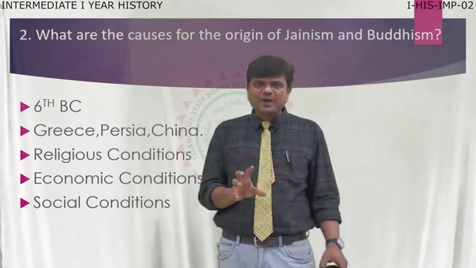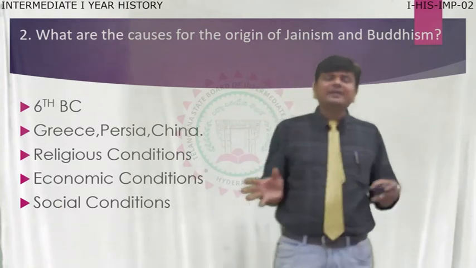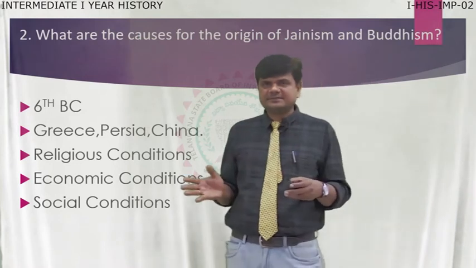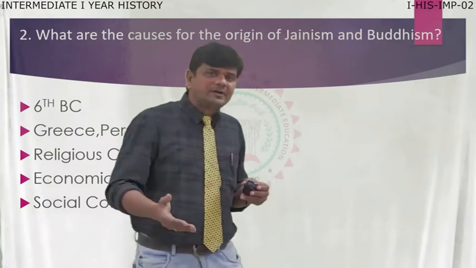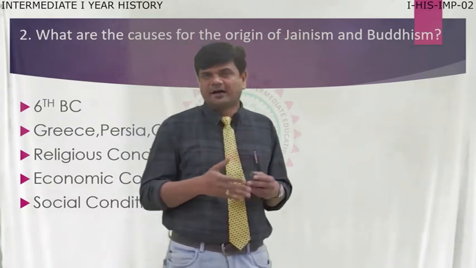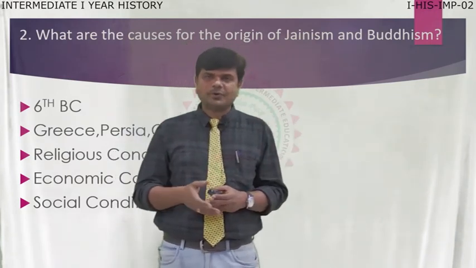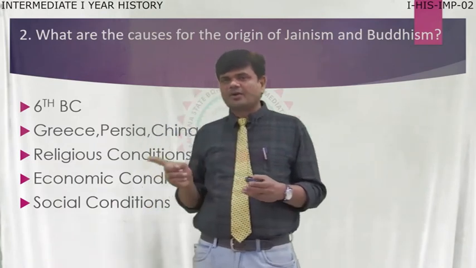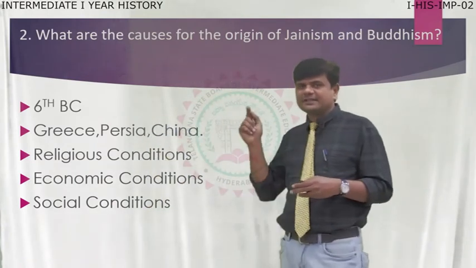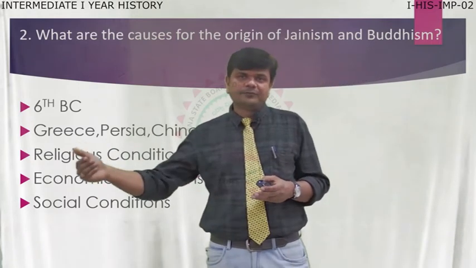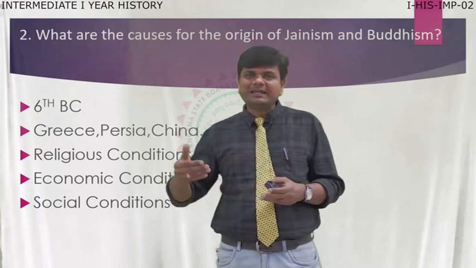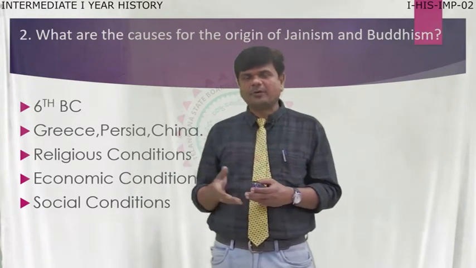When the situation demanded, the Kshatriyas immediately took advantage, came forward and started new religions like Buddhism and Jainism. While writing economic conditions, you have to mention their economic status, how poor they were, and how they led their lives in the society.